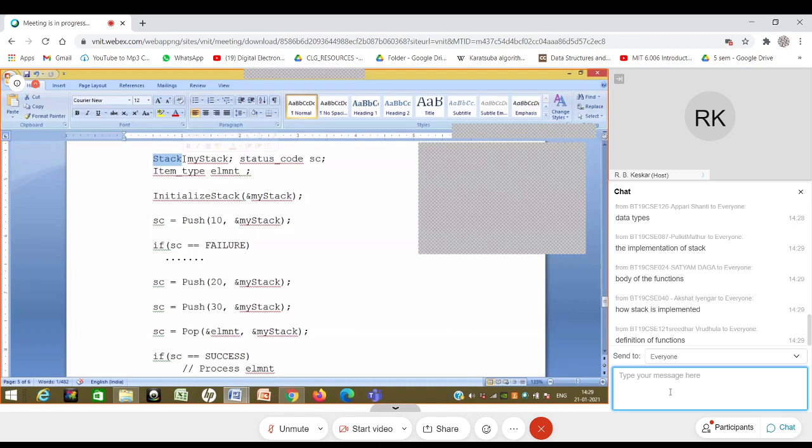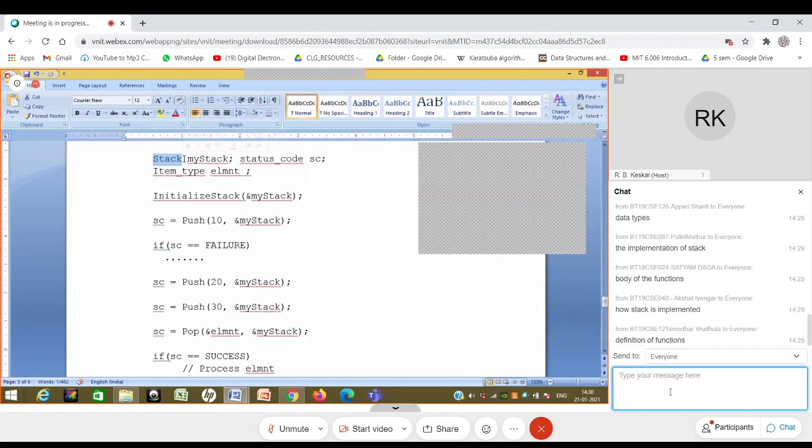Nowhere do we know that this structure contains an array inside it, so the array implementation is not known. Now imagine that if I had not taken stack as a structure where top and the elements array are together part of it, and had kept the array separate and top separate, then I can't do this. I would have to ask the user to do all the operations by themselves. Even if I keep those things separate, maybe I can call a function, but the end user knows that this is being done through the array.